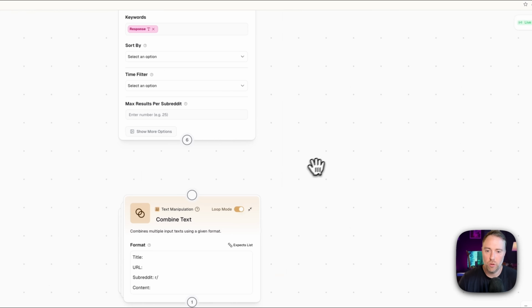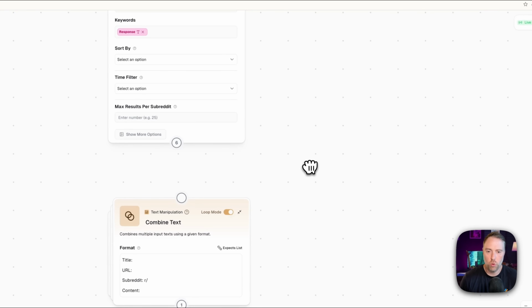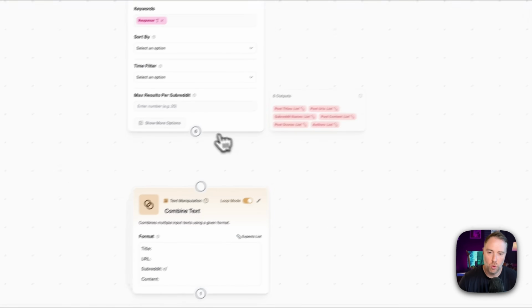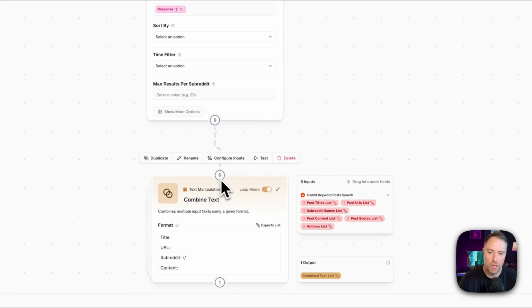So now a couple little text steps here, and this is what's really cool about Gumloop is you can manipulate text, you can make lists, you can combine text, and so much more. So let's go ahead and connect this. And what we're going to basically be doing is we're going to be combining the text from our Reddit MCP search in this node here. So we just need to take the post titles list. We need to take the post URL list.